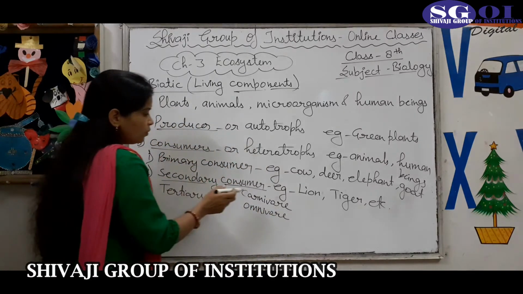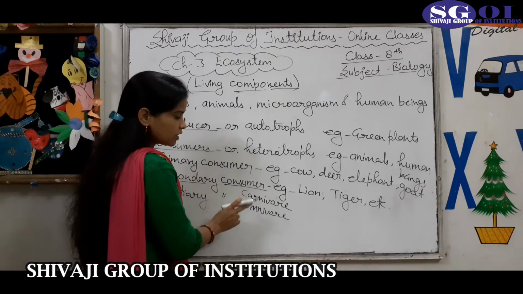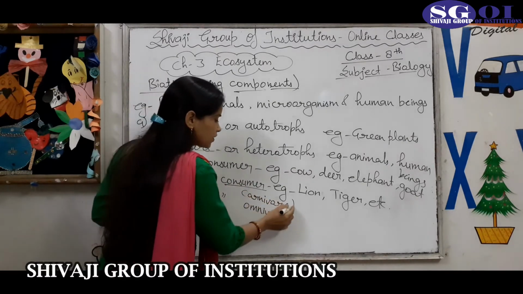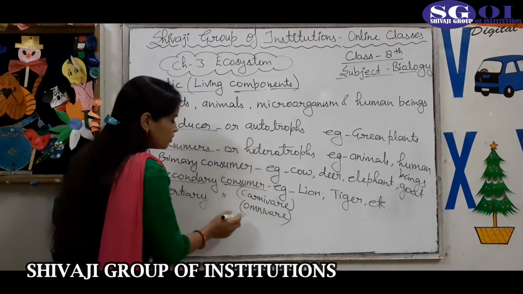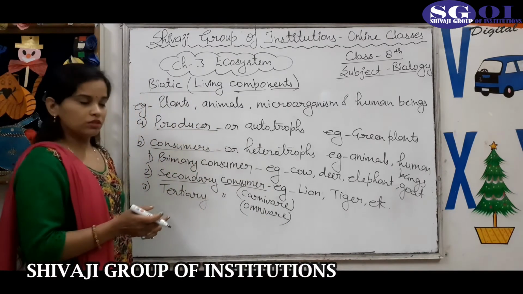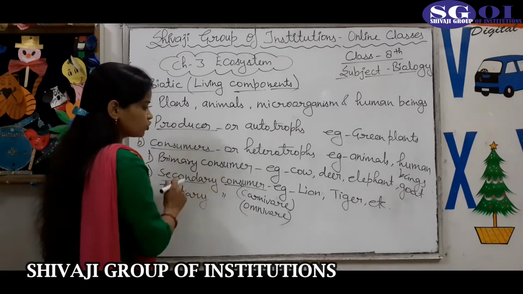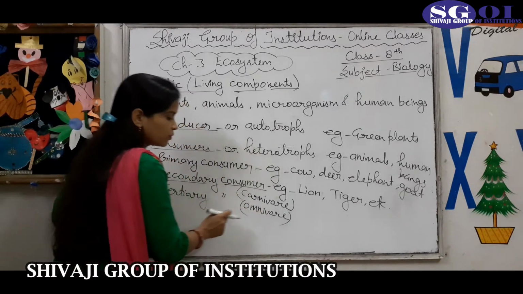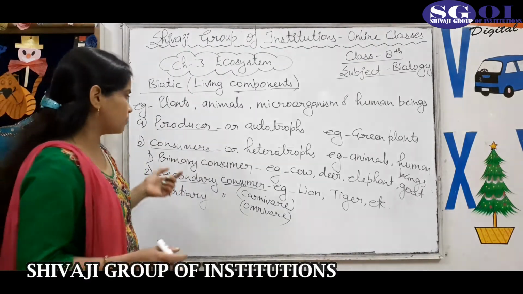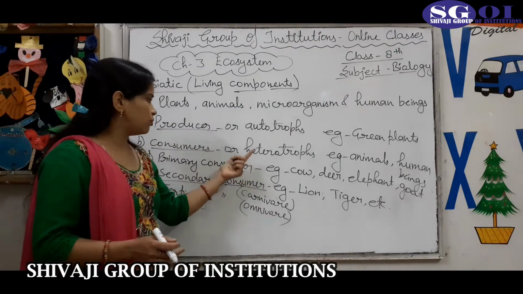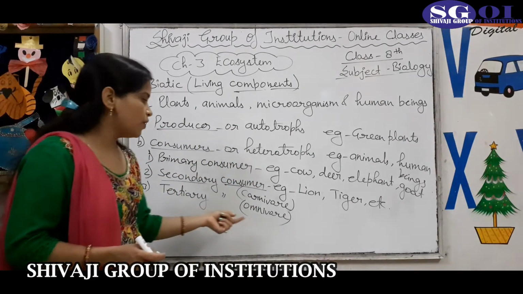So those who eat the primary consumers are called secondary consumers or carnivores. But in this category, one more type is omnivore, means those who eat both producers as well as primary consumers are called omnivores. Those who eat both producers, means green plants, and herbivore animals, what are they called? Omnivores.